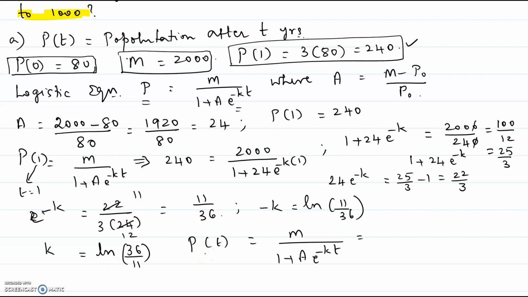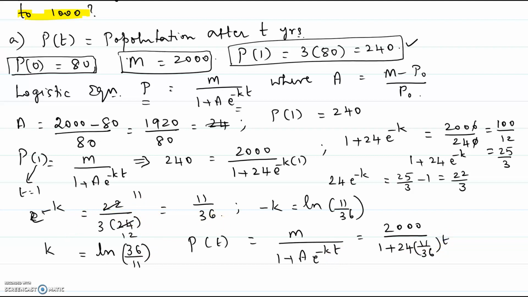Thus we get P of t equal to the carrying capacity M, 2000, over 1 plus A, which was found to be 24. We found out the value of A right here. So it is 24 times e to the negative k, that is 11 over 36, to the power of t.